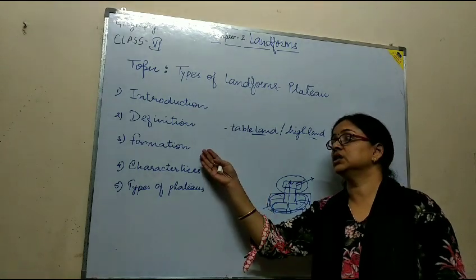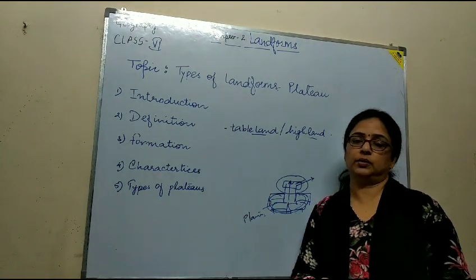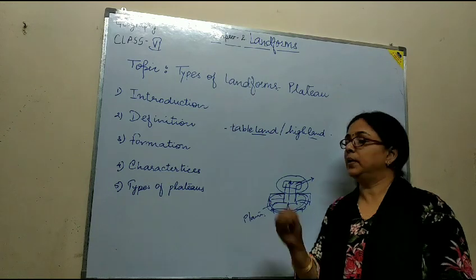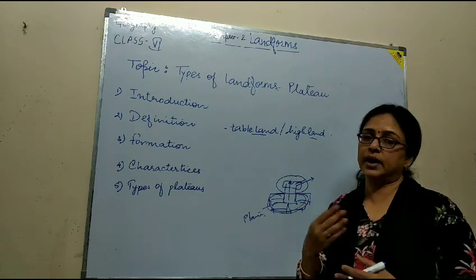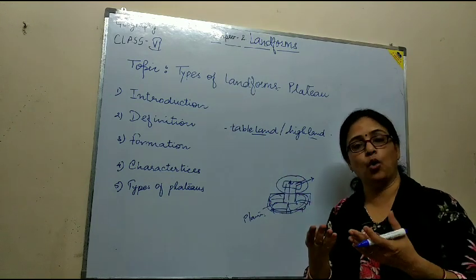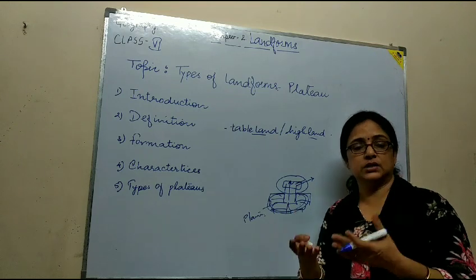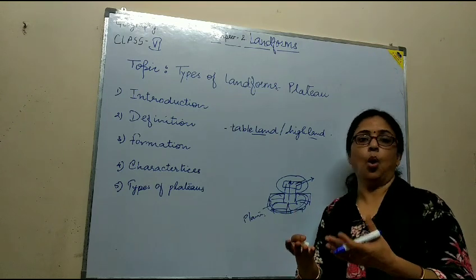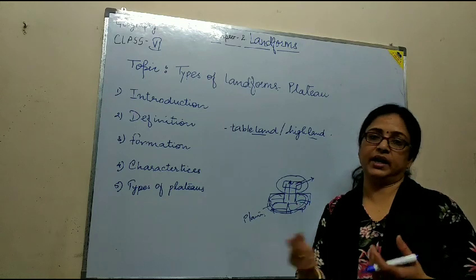Now, how are these plateaus formed? Plateaus are formed either by uplifting of the earth's crust or by volcanic activity.